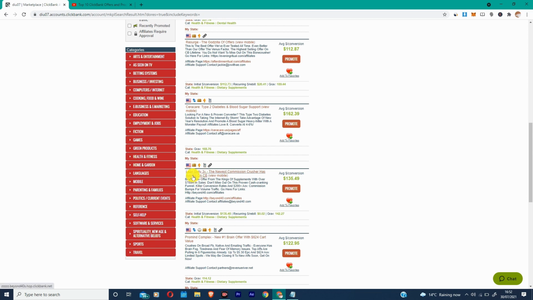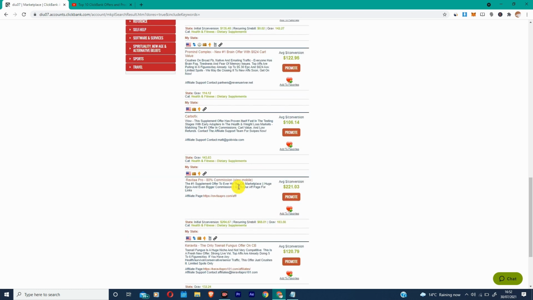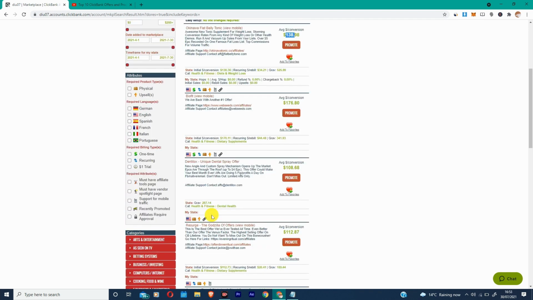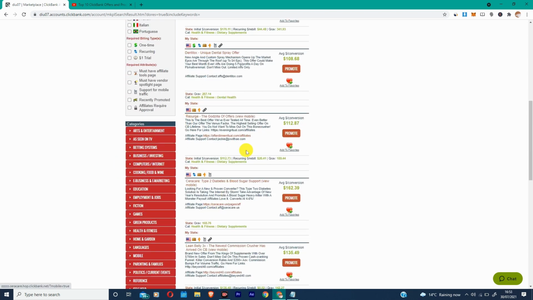Lean belly, as you can see, goes to health and fitness, right? You want to just scroll down and find your perfect product, and then find the category of that product, and then you would have to read about that product. So that's how you find your interest and your hobby, and you become, as I told you, based on that product. And if you promote that product, you'll be a different person, a completely different person, guys.